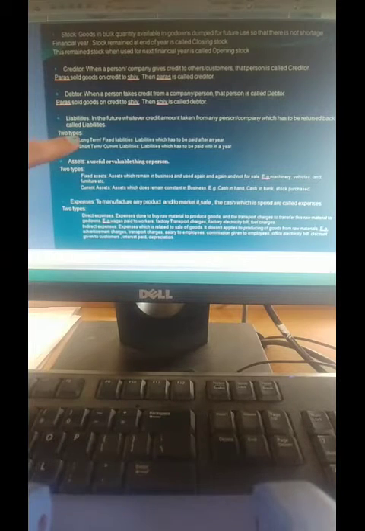Now there are two types under liabilities: long term liability, another word fixed liability, and the second type is short term.